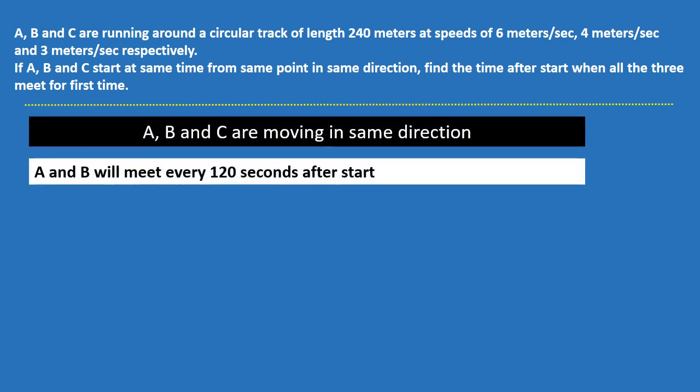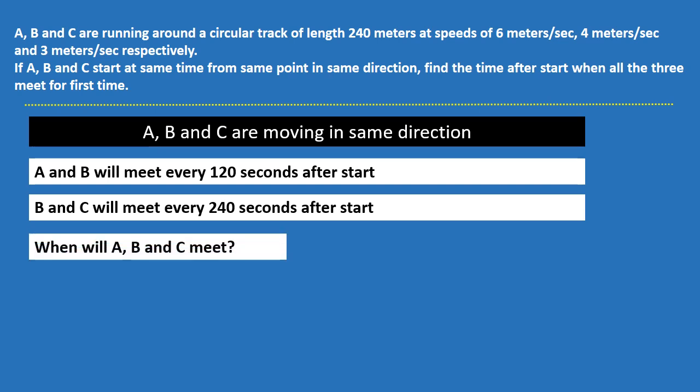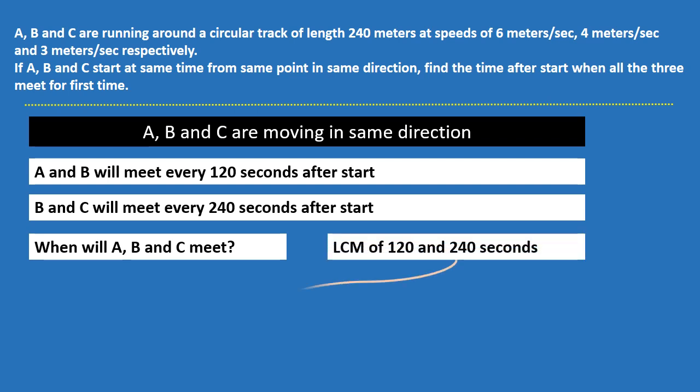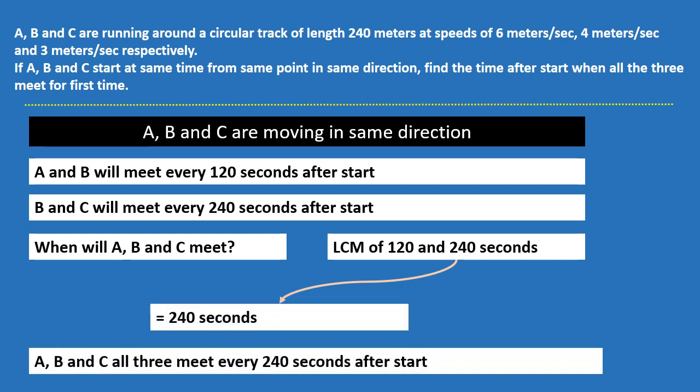Well, what we have seen is that A and B will meet every 120 seconds after start. B and C will meet every 240 seconds after start. When will all the three A, B, and C meet? That will be the least common multiple, LCM, of 120 and 240 seconds. That is equal to 240 seconds. That means A, B, C, all three meet every 240 seconds after start.